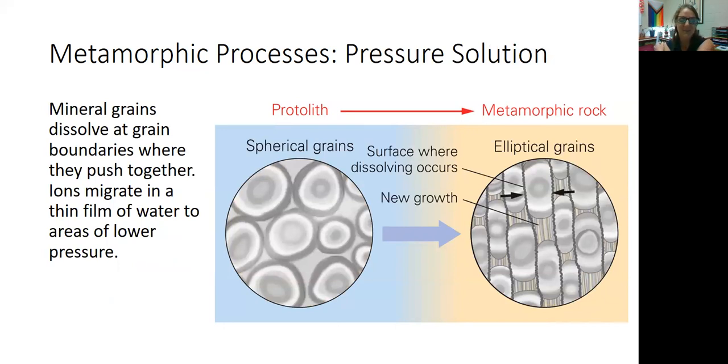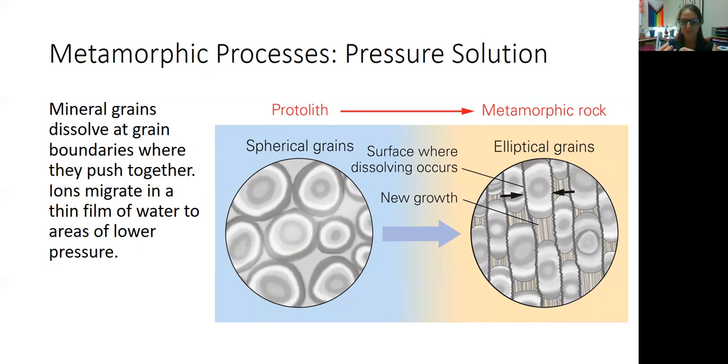Right? The next process that can happen is a pressure solution. And this one I think is pretty cool. So this one, again, there's no melting, but the mineral grains actually start to dissolve at their boundaries where they're pushing together under that intense pressure. And the ions that form, right, the atoms that are charged that form due to that dissolution, when the mineral grains start to dissolve, those ions start to travel kind of like a really thin film of water